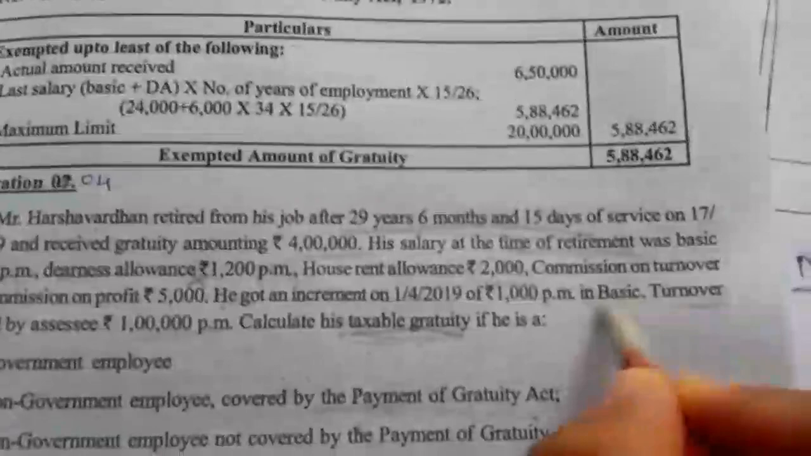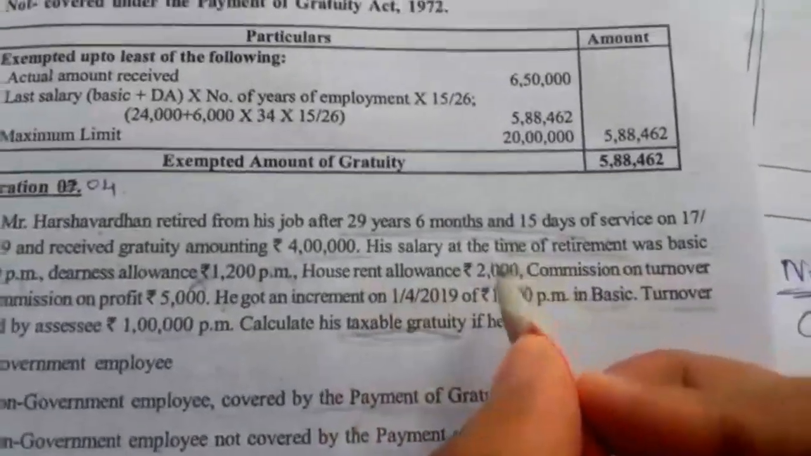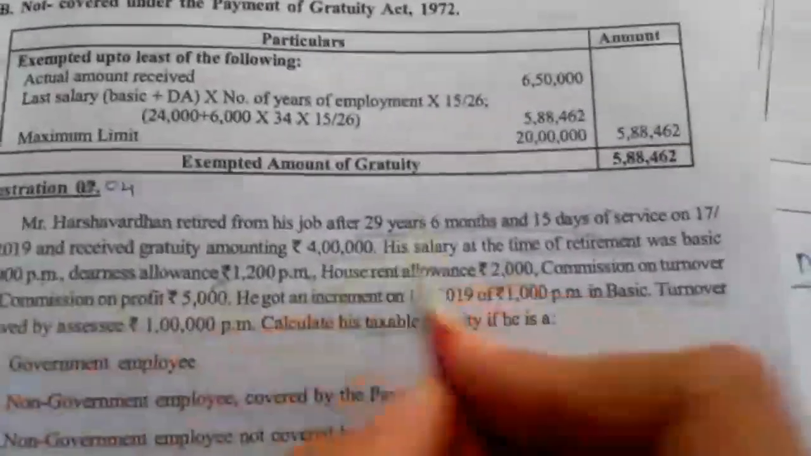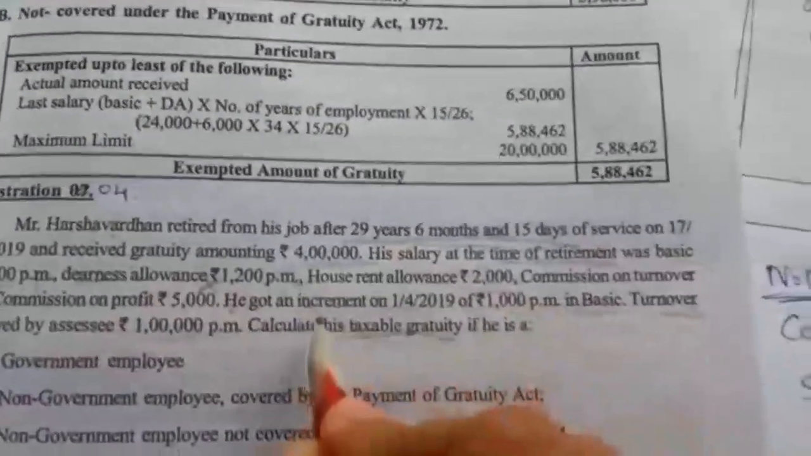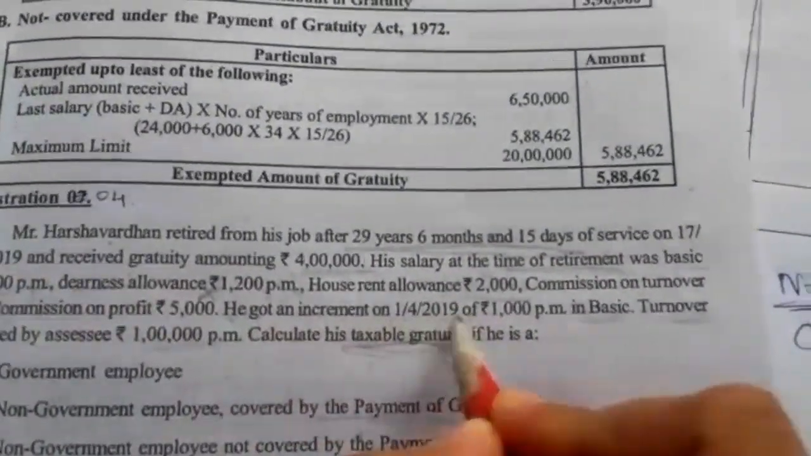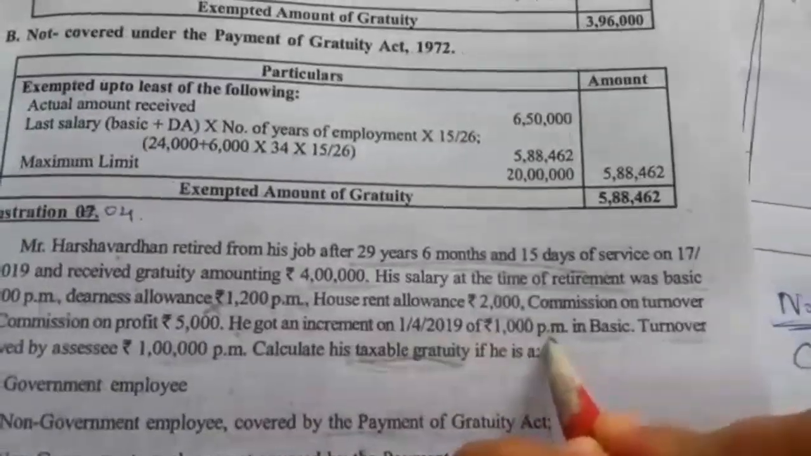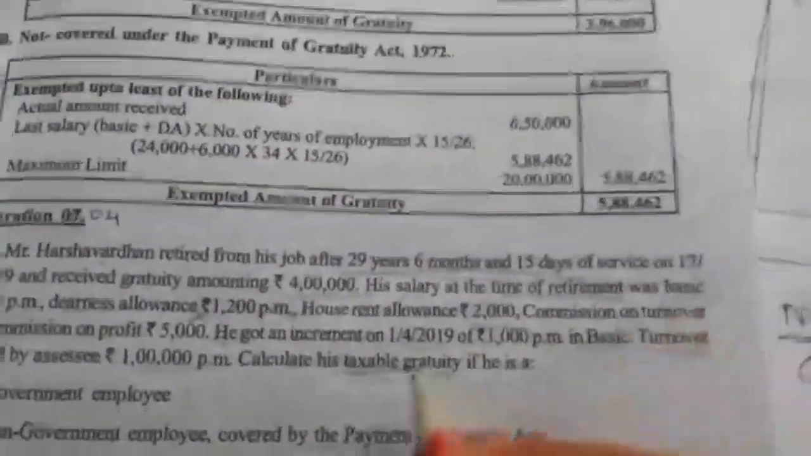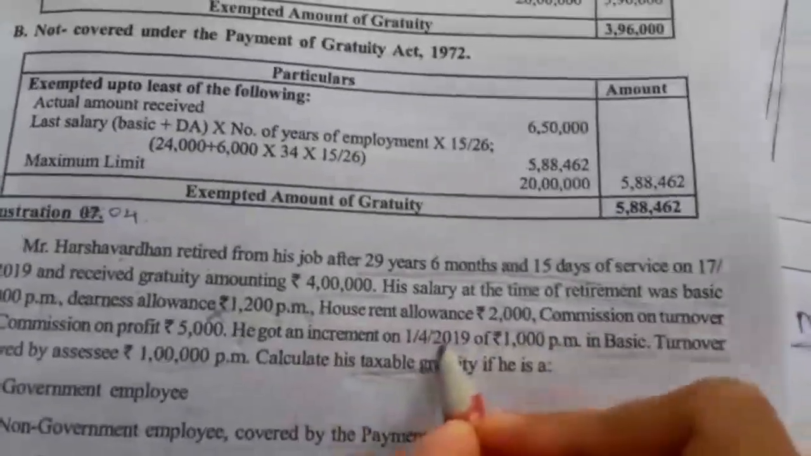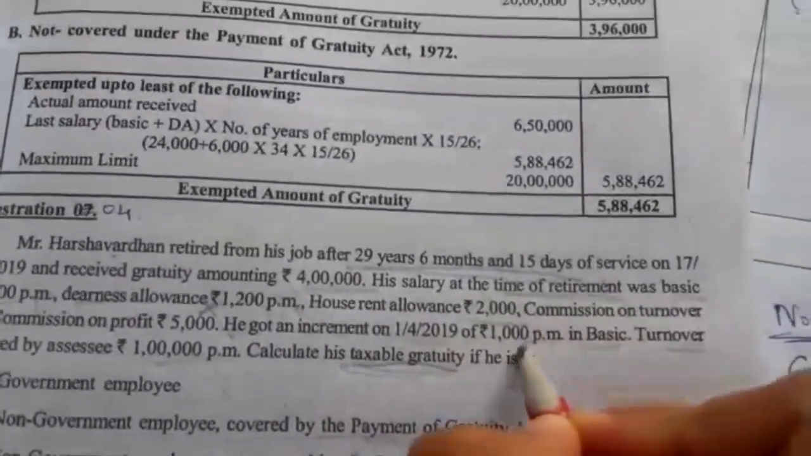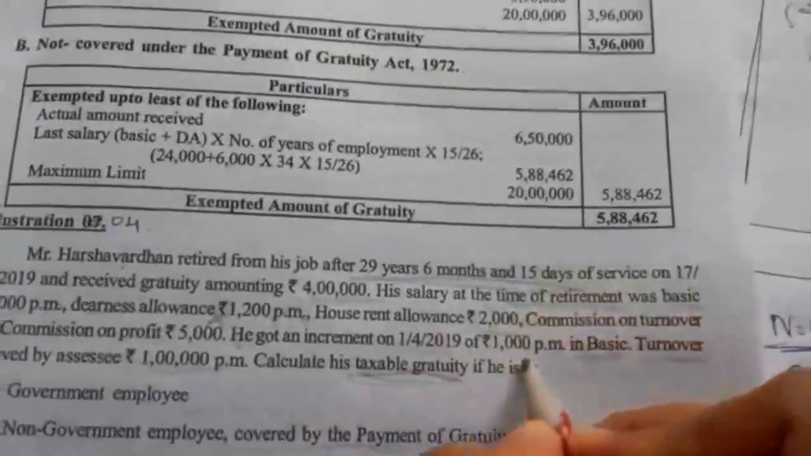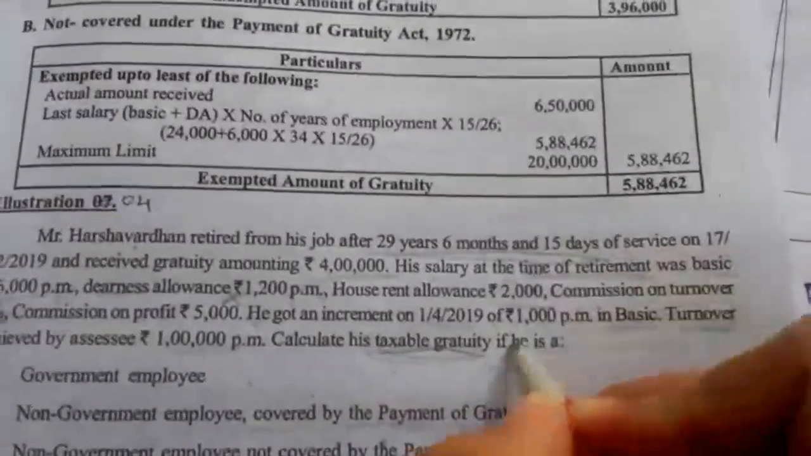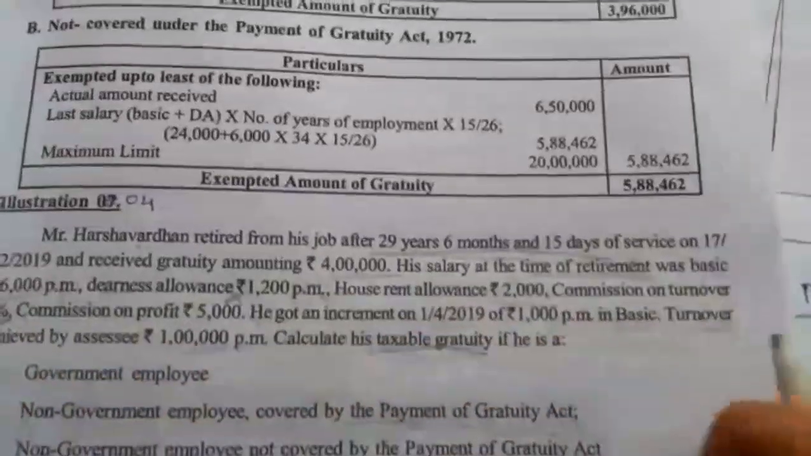In case of basic, it is not a fixed basic of 6,000 per month. So the basic amount will differ. He got an increment on 1st April 2019, that is 1,000 per month. In the month of April every year he is receiving 1,000 extra increment. So based on that information we have to compute the 10 months basic salary.